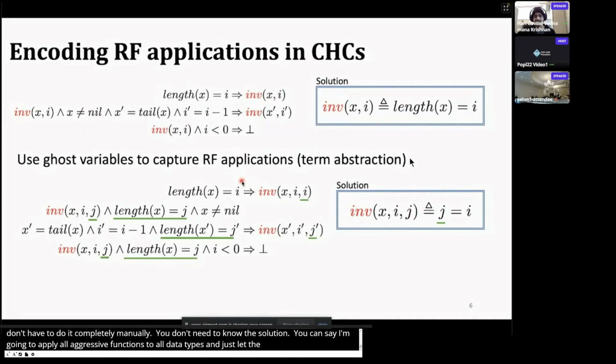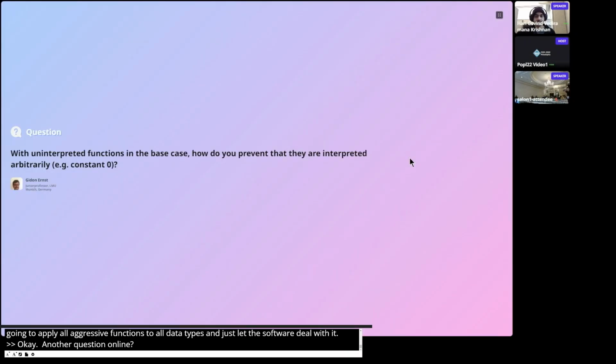Okay. There's another question online. With uninterpreted functions in the base case, how do you prevent that they are interpreted arbitrarily, namely constant zero? Not quite sure I understand the question. Can you repeat the question again?